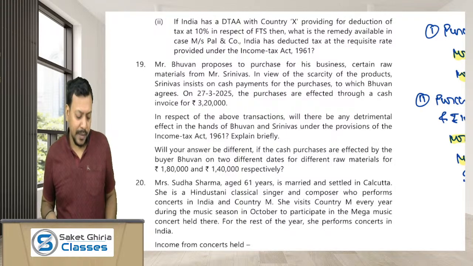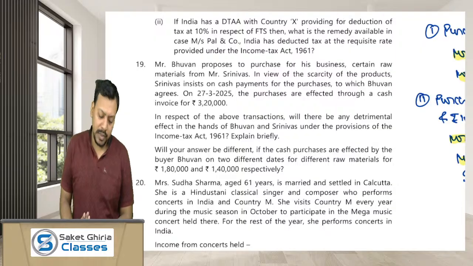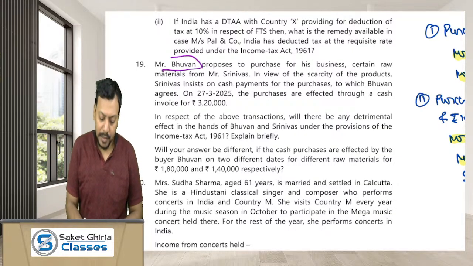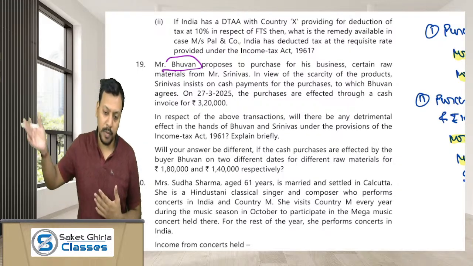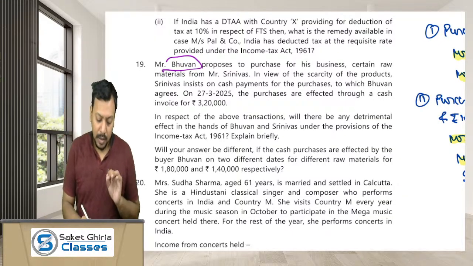Moving ahead, question number 19. Mr. Bhuvan proposes to purchase for his business certain raw material from Mr. Srinivas. In view of the scarcity, Srinivas insists on cash payment. Dear friends, in this case, Bhuvan is a buyer and he is purchasing something for his business that he wants to claim as an expenditure, because the raw material that you are buying you can claim as an expenditure. Srinivas is a seller and Srinivas wants cash payment, to which Bhuvan agrees.